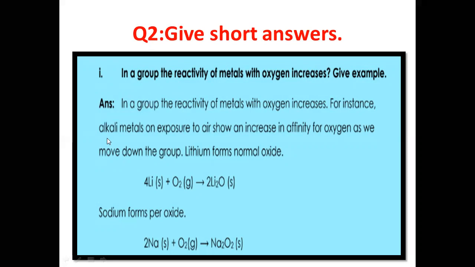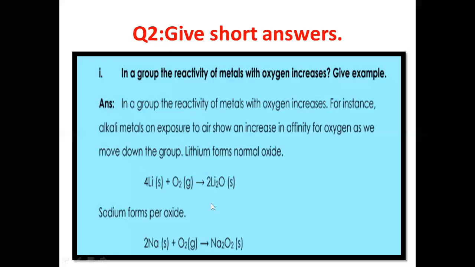For instance, alkali metals on exposure to air, meaning when they react with air, show an increase in affinity for oxygen as we move down the group. Affinity for oxygen increases, like they react with more oxygen, which shows that they have more attraction toward oxygen. So lithium forms normal oxide. Lithium is present in group number 1 and is the first element after hydrogen, and hydrogen is a non-metal. So lithium reacts with oxygen and will form normal oxide.